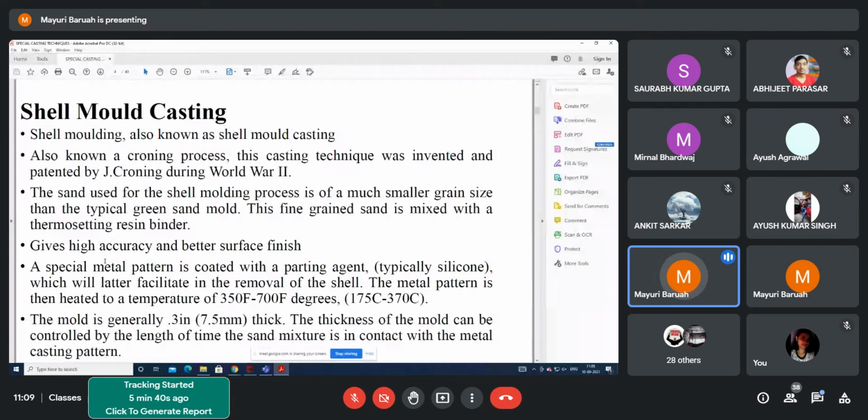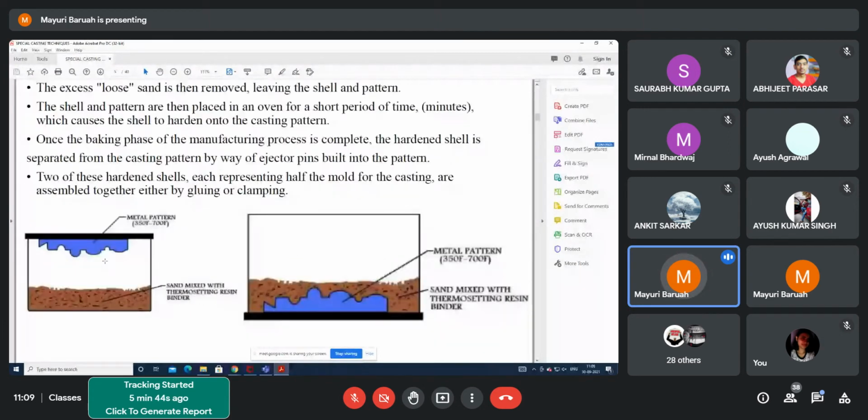Okay, so you need this type of plate. Suppose you need this very intricate shape. You will make one metal pattern of this kind, and then you will put it under one chamber and coat it with some parting sand.